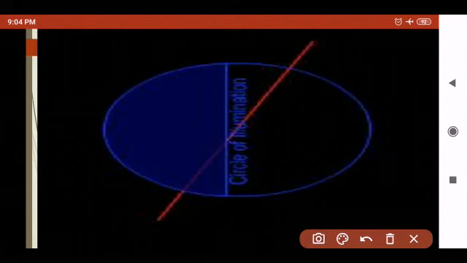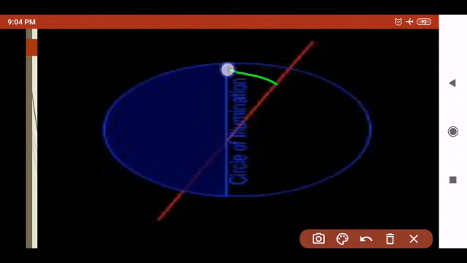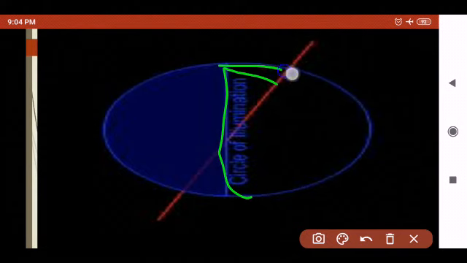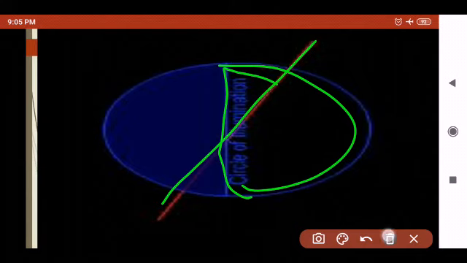The circle does not coincide with the axis. Coincide means it is not the same. This circle is not exactly with this axis. It is not parallel with this axis.